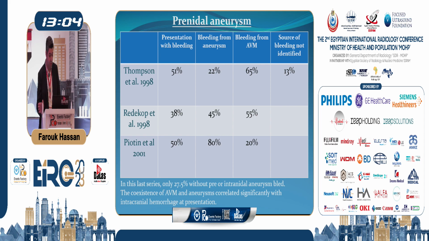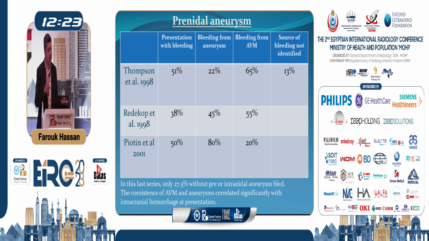and 20% are caused by rupture of the AVM nidus itself. They also found that when we have an AVM without a flow-related aneurysm, the presentation by hemorrhage in their series was about 27.5%. But when we have an AVM with a flow-related aneurysm, 50% of those patients presented with hemorrhage. So they found a significant relation between the presence of a flow-related aneurysm, whether prenidal or intranidal, and the incidence of hemorrhage in the series of AVMs they had.